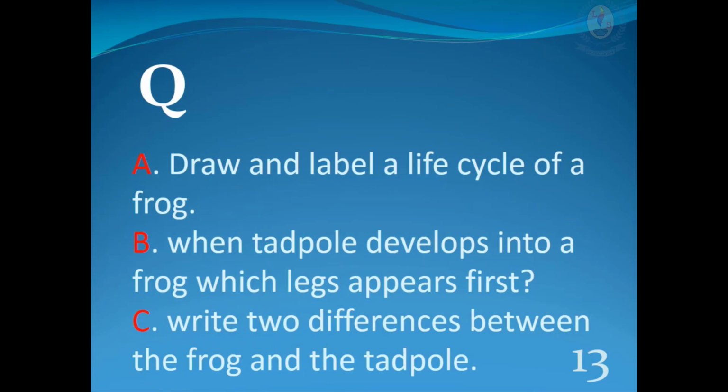Can you answer these questions? Draw and label a life cycle of a frog. When a tadpole develops into a frog, which legs appear first? Write two differences between the frog and the tadpole. Can you remember what these new words mean? Cocoon, heredity, life cycle, molt, pupa, gene, larva, metamorphosis, nymph, trait.